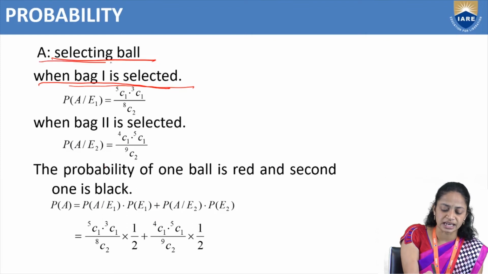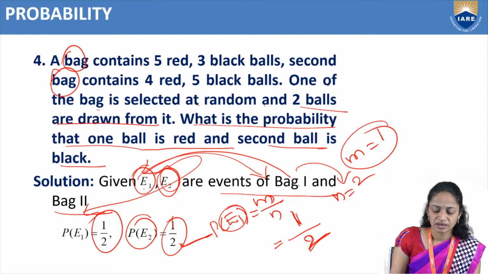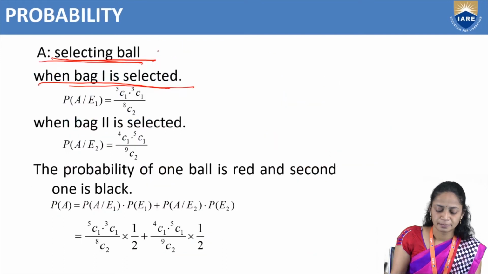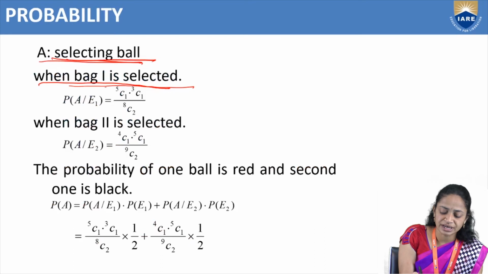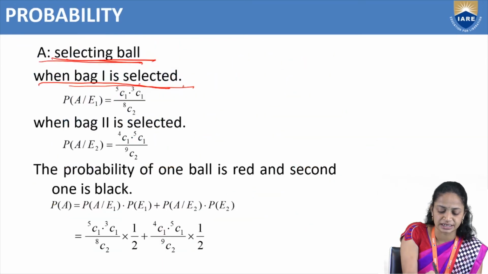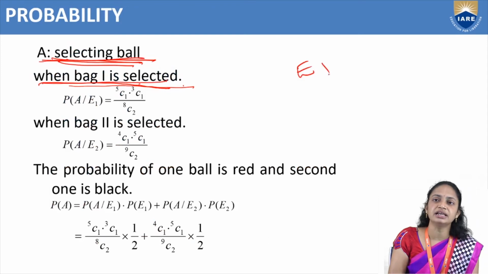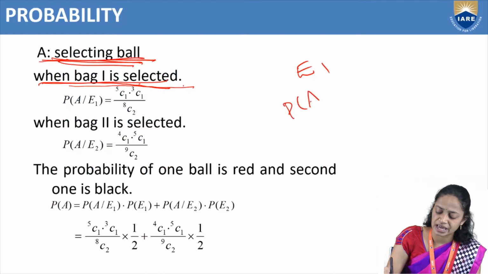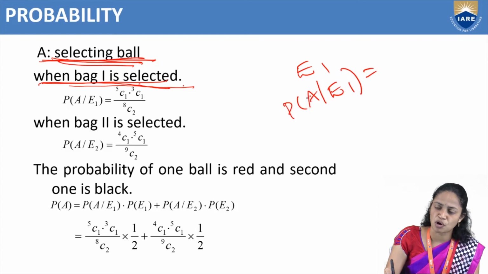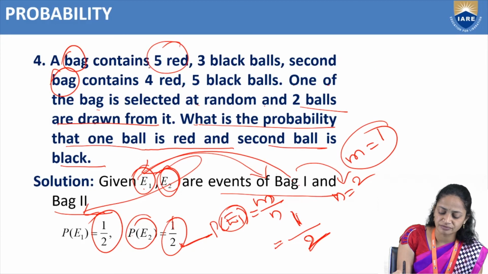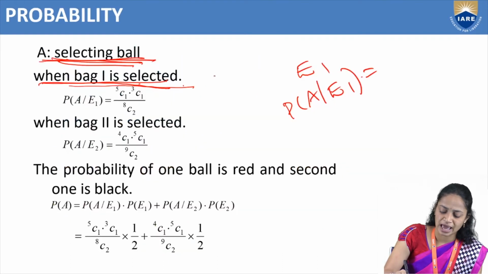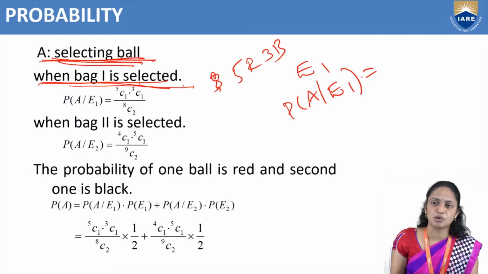So here A is selecting a ball. When bag 1 is selected, bag 1 is nothing but E1. So for that, probability of A divides E1 equal to, A is selecting a ball from bag 1. So how many balls are there? In bag 1 we have 5 red and 3 black balls.